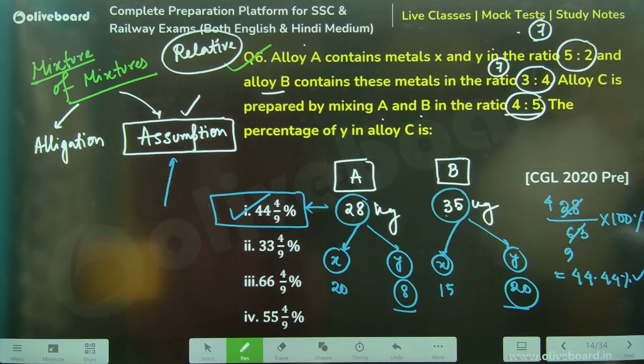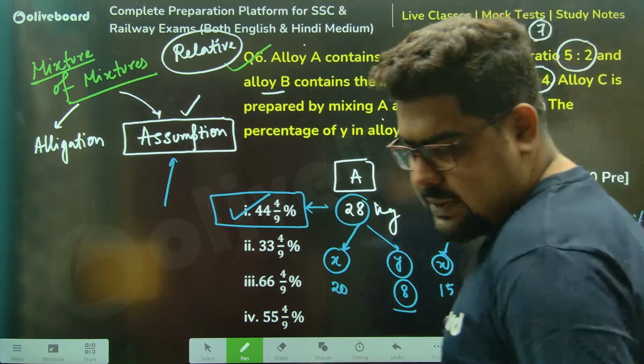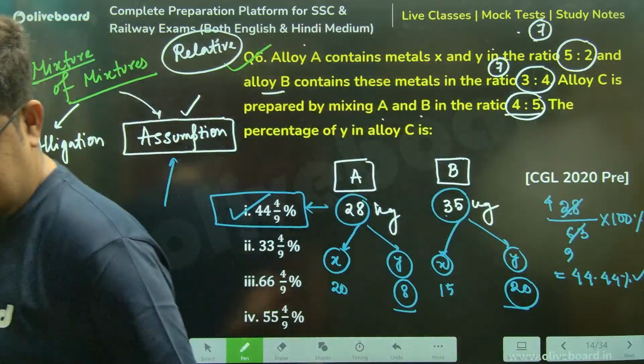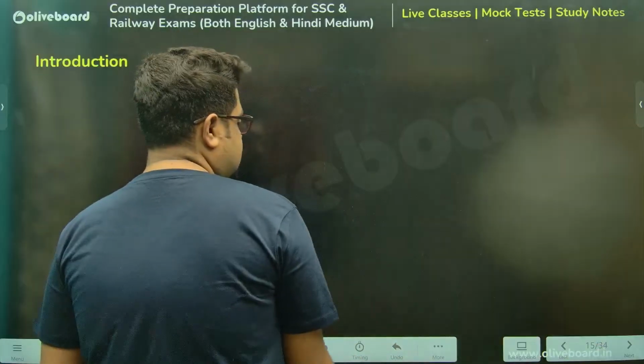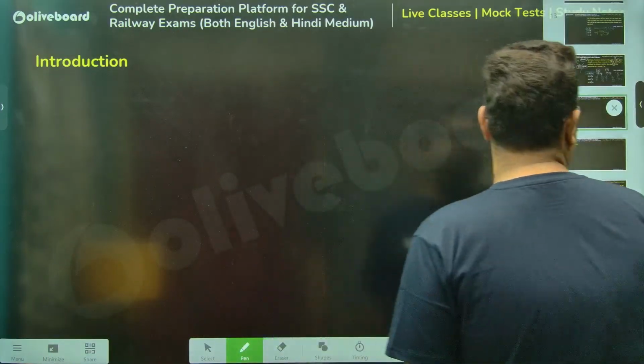A quick yes or no, everyone. Done. Yes, clear, perfect. Moving on.